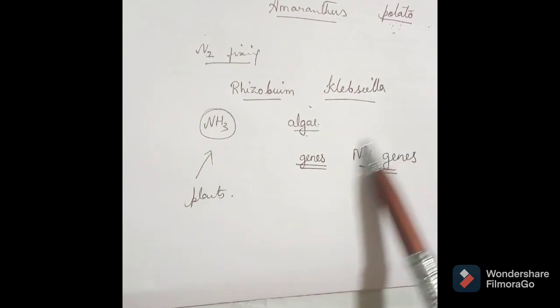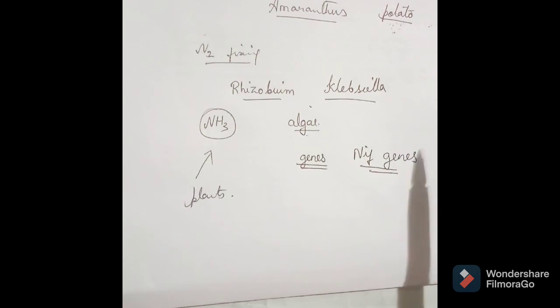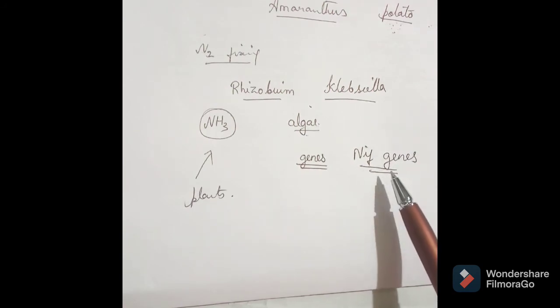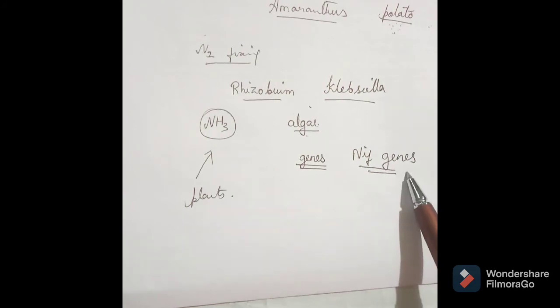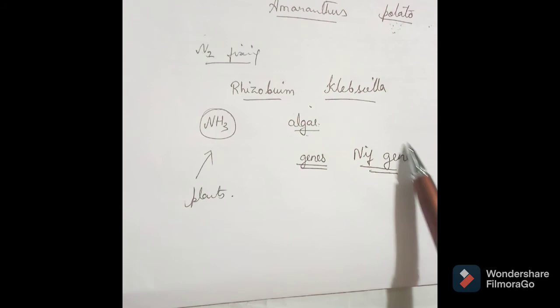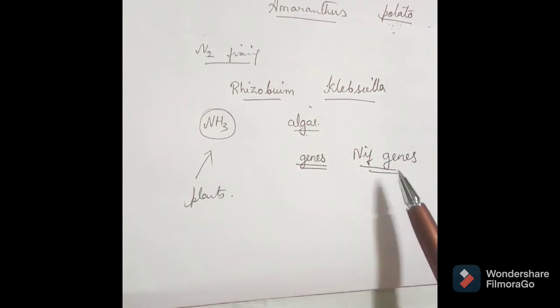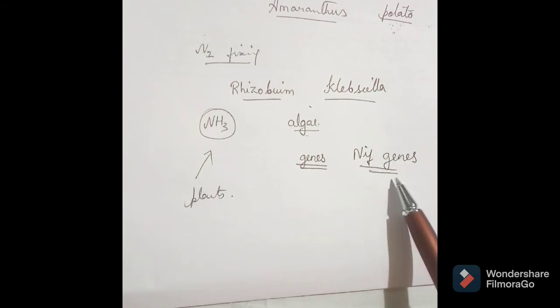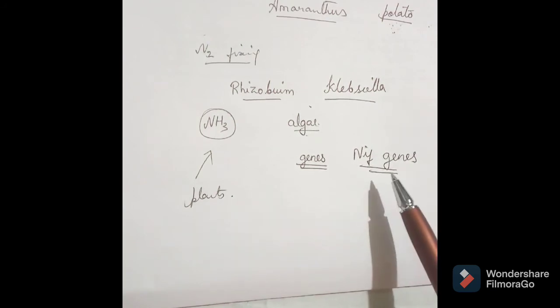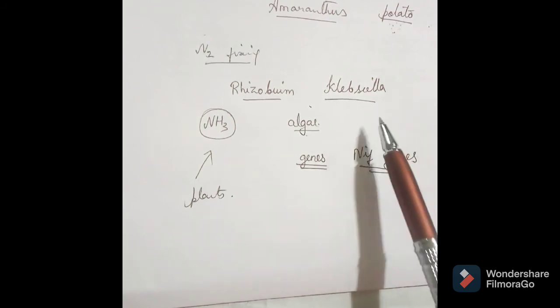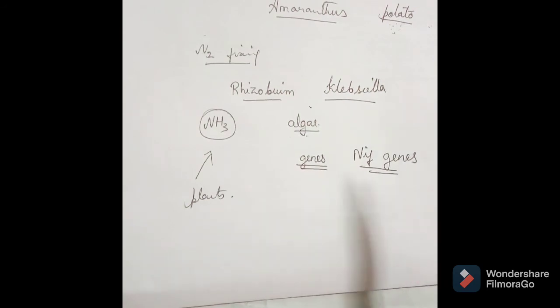Because if you introduce these in the plants, then the plants themselves can fix the nitrogen, so there will be no need for giving fertilizers rich in nitrogen. Now efforts are being made in this direction to transfer the NIF gene clusters from bacterial or cyanobacterial strains to the plants.